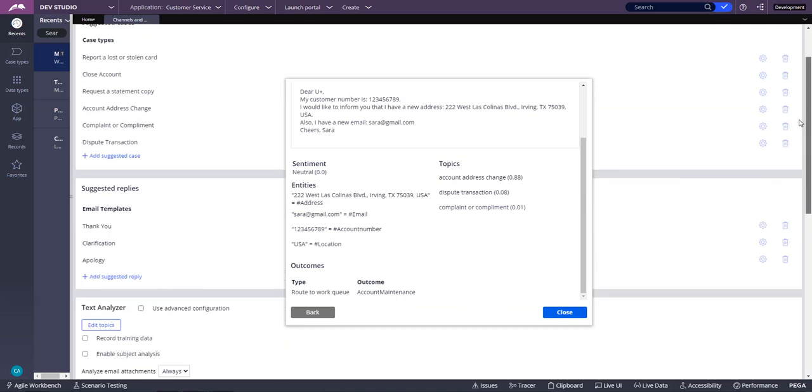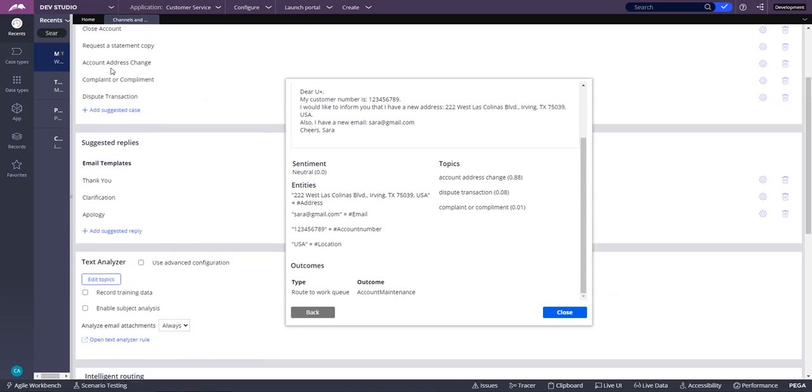If you remember the case types, let's go back to the case type. On the account address change and the settings, we already specified a list of content identifiers which classify it as account address change. So that's what it detected, and basically its type of outcome is set to account maintenance.